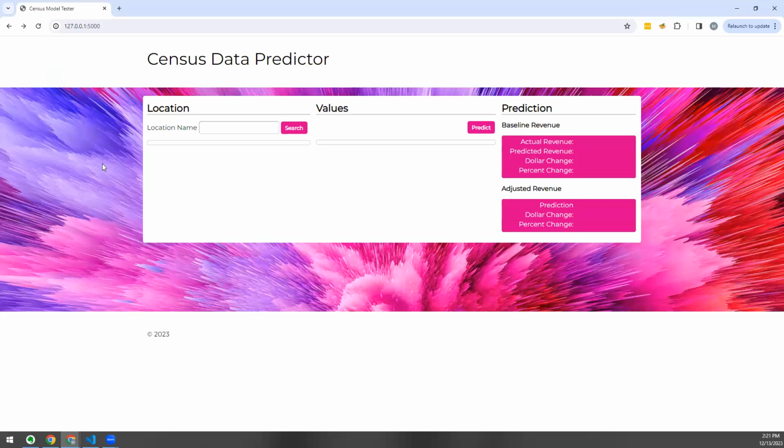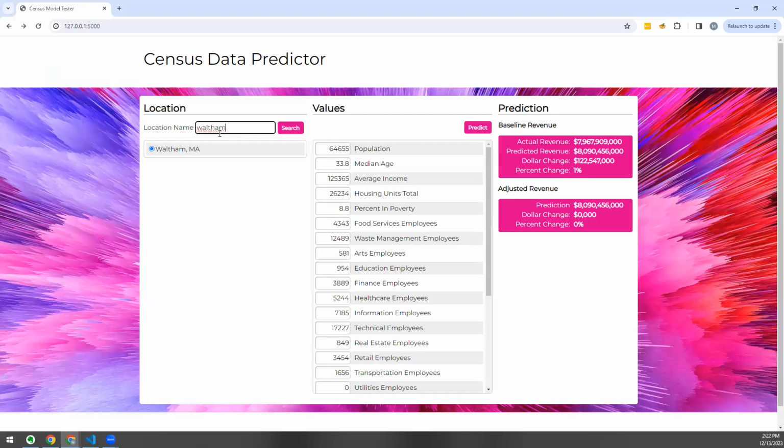So this is the census data predictor. The first field here lets you look up a name in the data set. If I select the location, like the city I'm from, it auto selects the first one. If there were any other names of similar locations, it would list them and you could select them. It's going to list here the fields that you can modify. Not all of them are available. There are over 100, and I didn't feel that was helpful to this demonstration. So I wanted to use just a smaller set that I thought were targeted and really demonstrated what we were trying to get across.